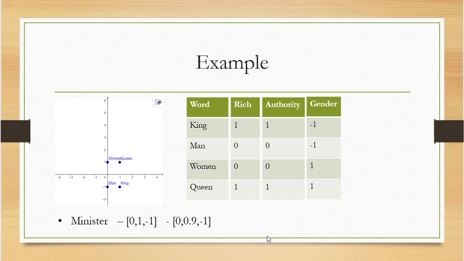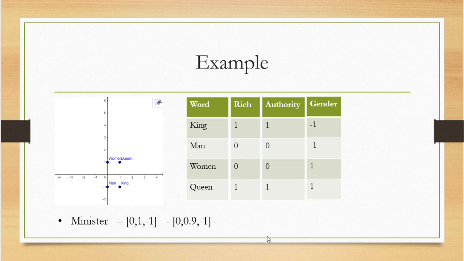But there are two issues. The first one is that because we have only 4 to 5 words, we have considered 2 to 3 properties and we were able to represent the words in vector format. This is fine manually.